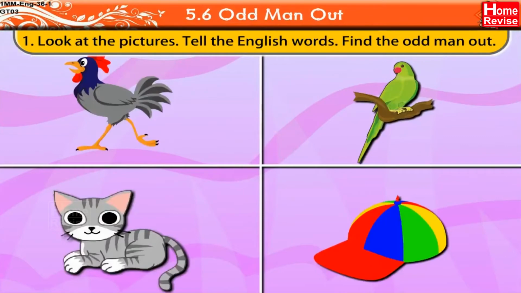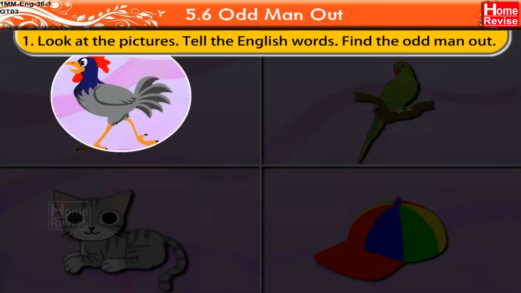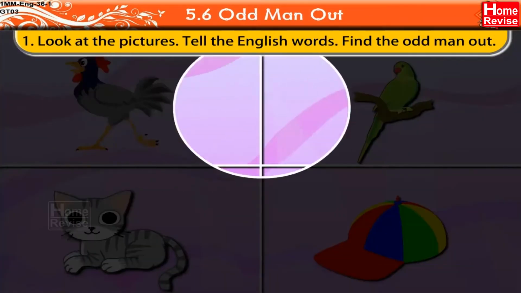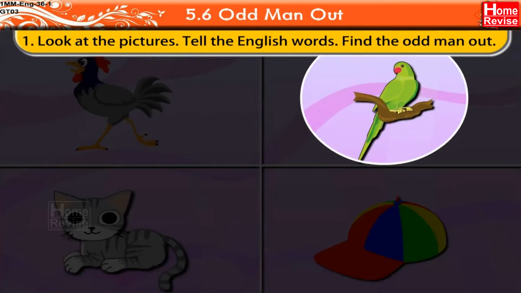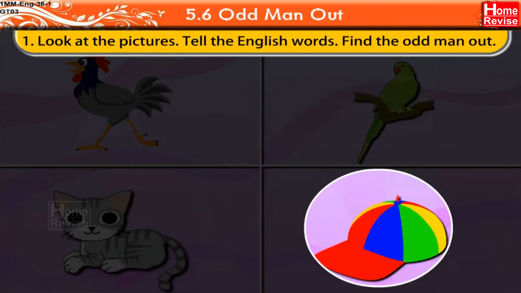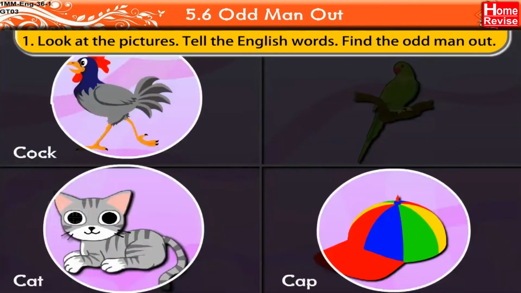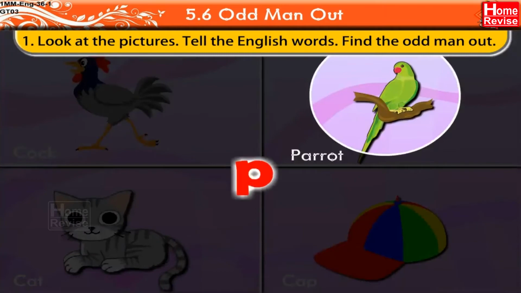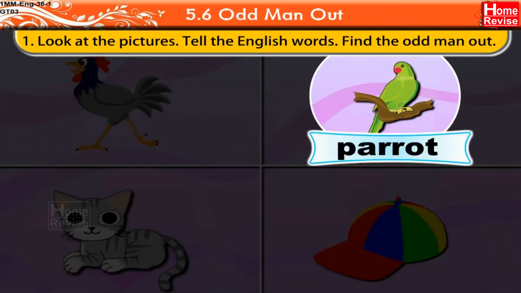First set of pictures is this. This is a cock. This is a parrot. This is a cat. And this is a cap. Cock, cat and cap. All the three begin with C. Whereas parrot begins with P. So, parrot is the odd man out.